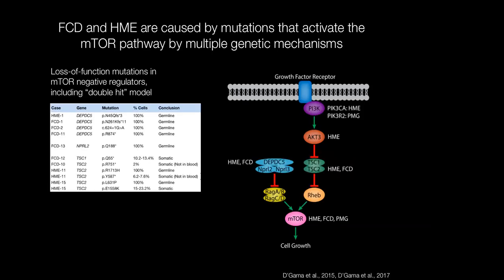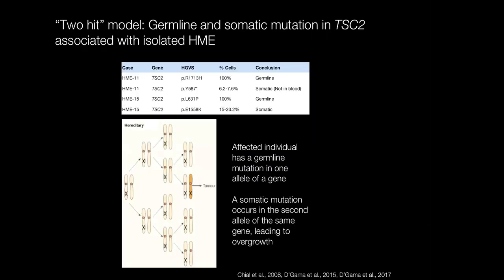On the other hand, the other mechanism that we see is loss of function mutations in mTOR negative regulators. This includes the GATOR1 complex of DEPDC5 and NPRL2 and 3, as well as, interestingly, mutations in TSC1 and TSC2 in a couple of cases that don't seem to show other physical exam or imaging signs of tuberous sclerosis. We're particularly interested in these two hemimegalencephaly cases, where we were able to identify a two-hit model of both the germline and somatic mutations in TSC2 associated with, from what we can tell, isolated hemimegalencephaly.